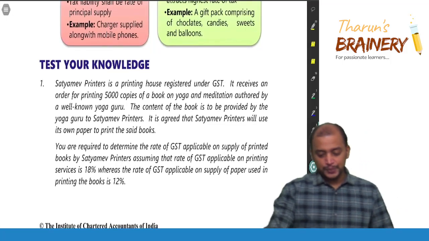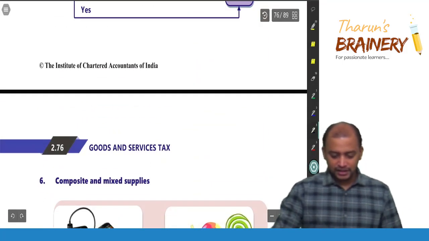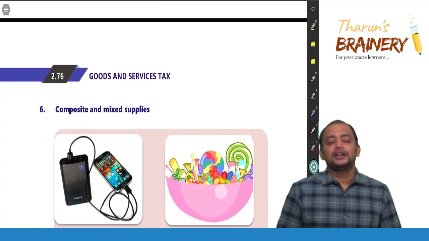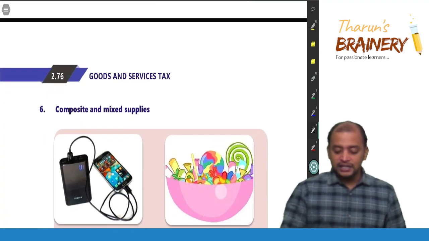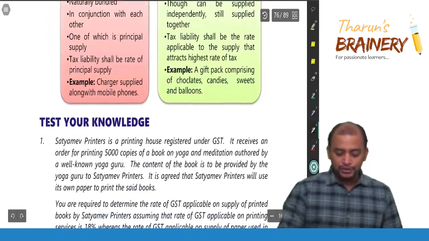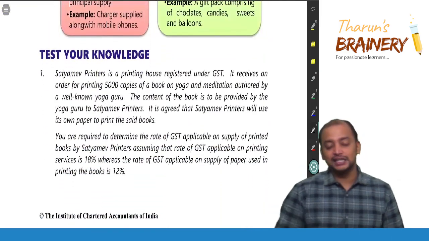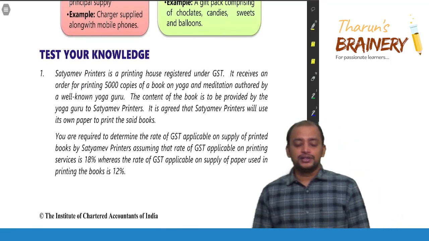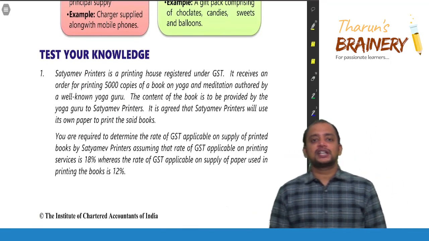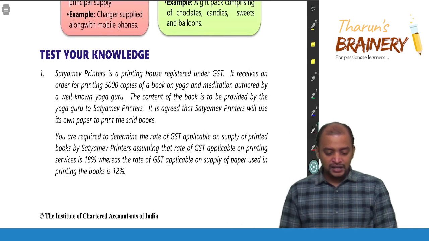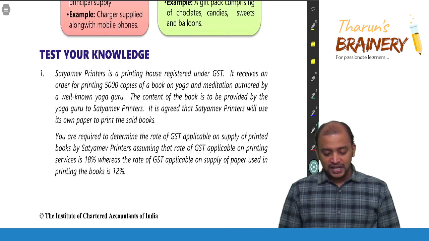See this question. These questions are given for practice in chapter number 2 at the end, page number 2.76 in your study material, ICS study material. So these are the test your knowledge questions given in the study material. So look into the first question.